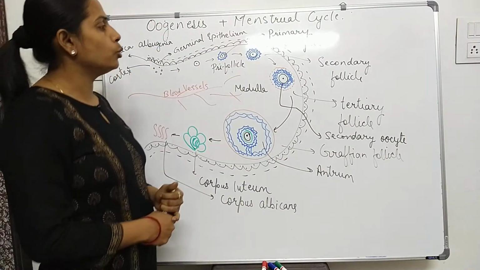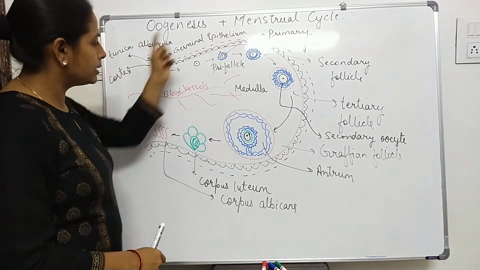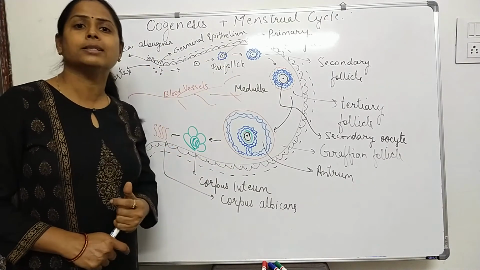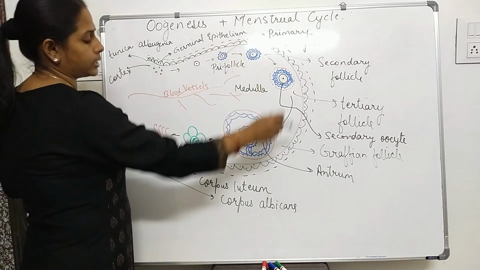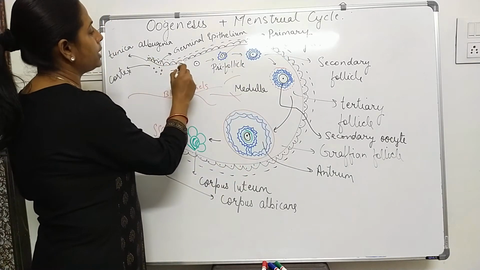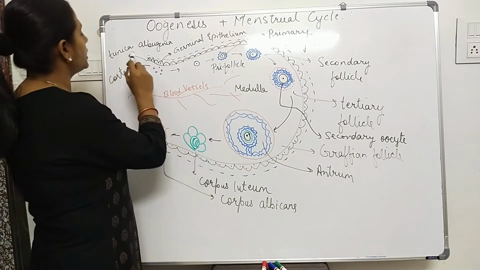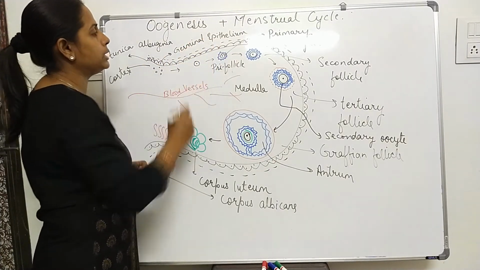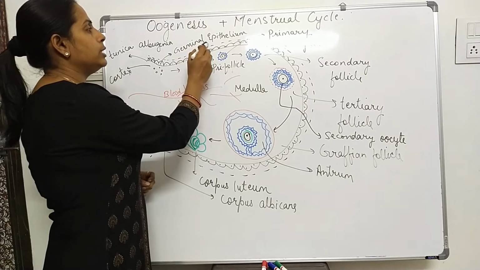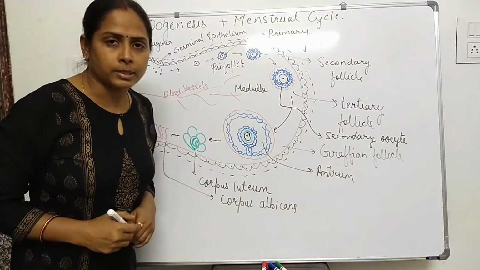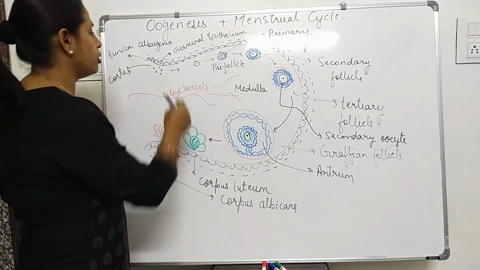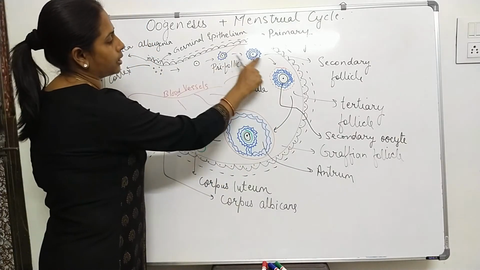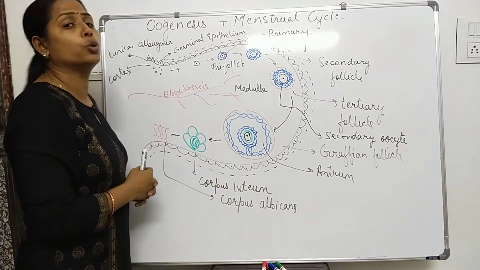Now what happens in the oogenesis process exactly? This is the section of the ovary which I have drawn, inside which the whole process of oogenesis takes place. The outermost covering of the ovary is known as the tunica albuginea, outside which there is a layer known as the germinal epithelium. This germinal epithelium contains the germ cells, basically germinal epithelial cells, which shed off into the peripheral region. Oogenesis occurs in the peripheral or outer region known as the cortex.